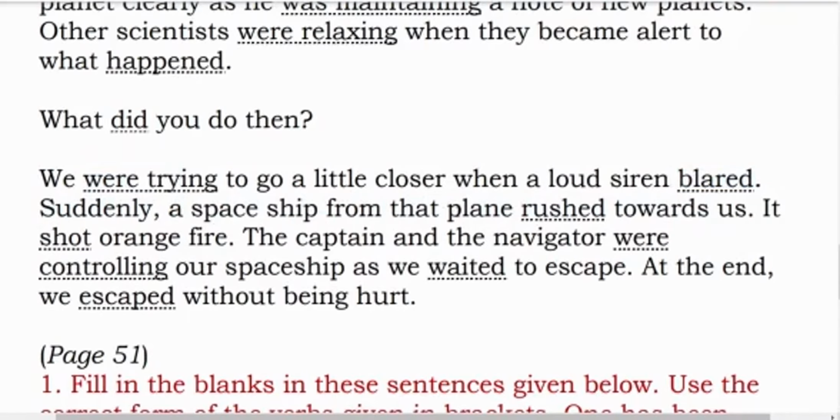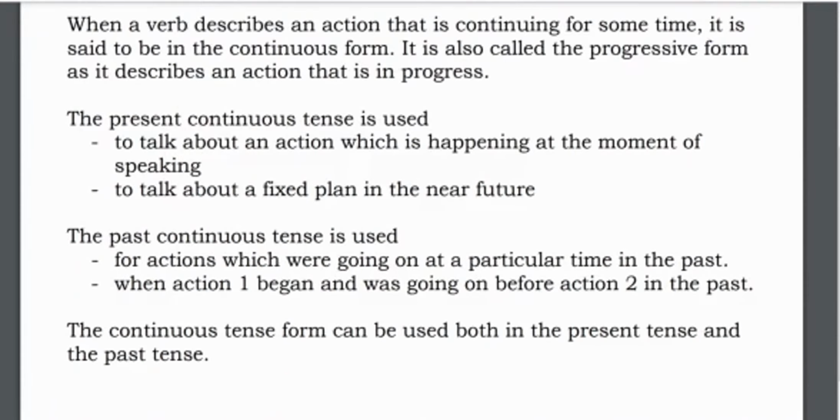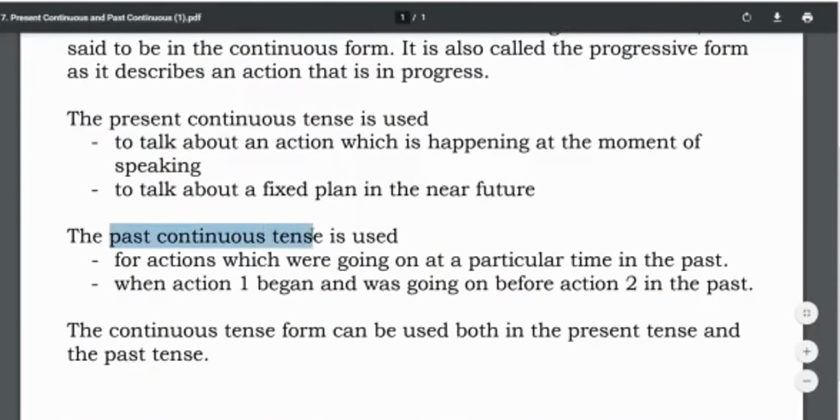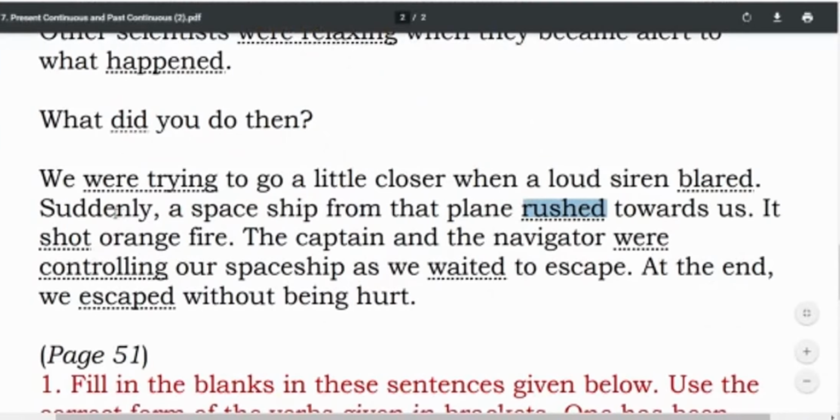Suddenly a spaceship from that plane rushed towards us. Now here, why don't we have past continuous tense? Because we have only one action over here. Spaceship from that plane rushed towards us. Shot orange fire. The past tense of shoot will be shot.